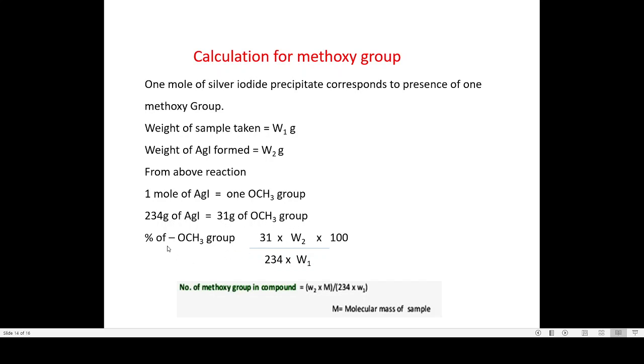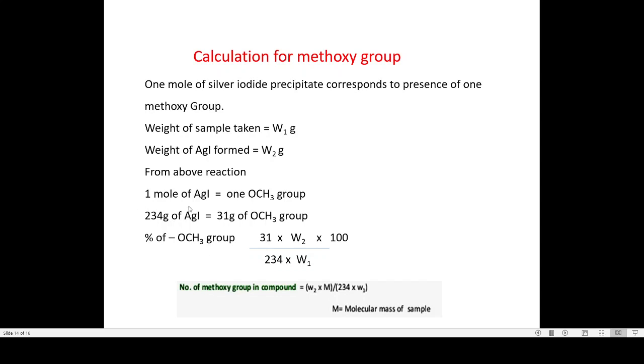So when I want to calculate the percentage of methoxy group, it is 31 into the weight of the silver iodide into 100, divided by 234, that is the molecular mass of AgI, multiplied by the weight of the sample given. That will give us the percentage of the methoxy group. So if I want to know the number of methoxy groups, this formula can be applied, where M is the molecular mass of the sample.